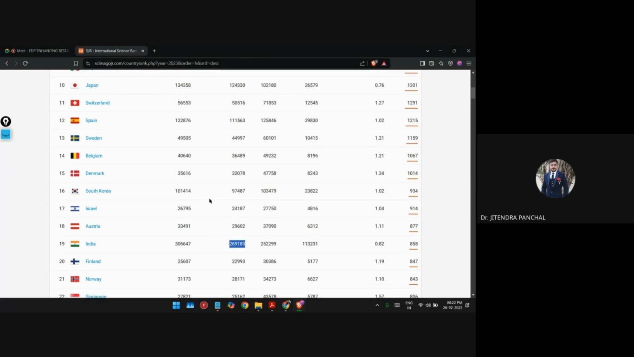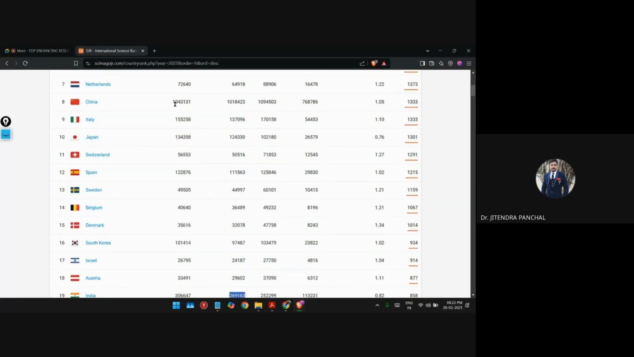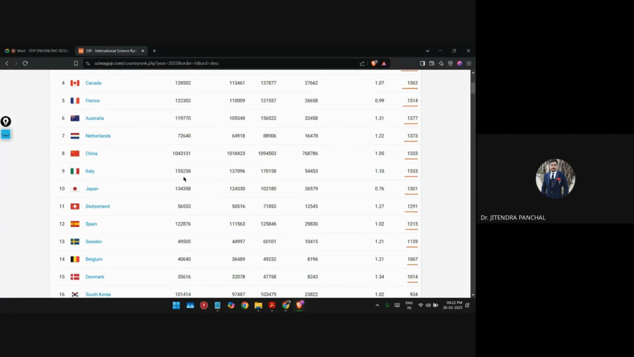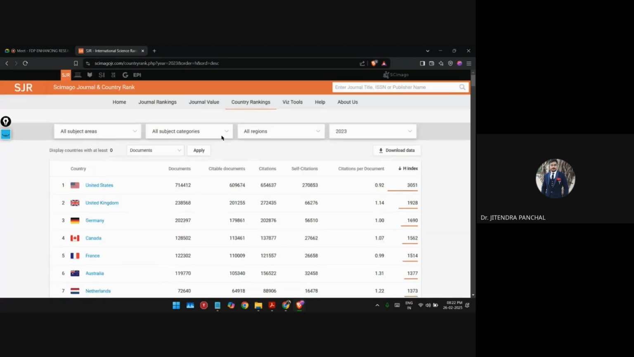I hope you can understand this. Any doubt up to this? In other countries you can observe the difference is very small, not more than 10,000 or so. I hope this is clear to you. So in this way, you can search about countries and also the ranking of countries based on subject area. Yes or no? Is this clear to everyone? Shall we go further in this?